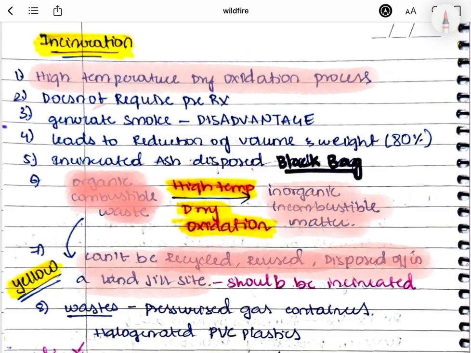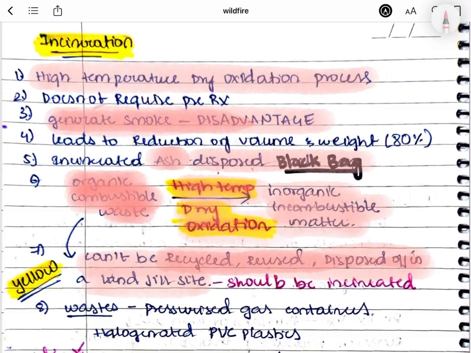So what do you mean by inorganic incombustible matter? It is ash. Once we get the ash, we'll dispose of it in the black bag. As it is a high temperature dry oxidation process, there will be generation of a greater amount of smoke. This is the biggest disadvantage. So what is happening in incineration? We are converting organic combustible matter which cannot be recycled or reused into inorganic incombustible matter like ash.